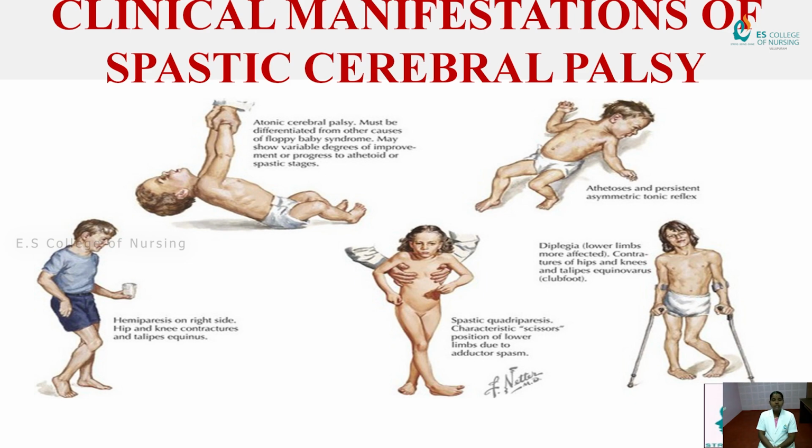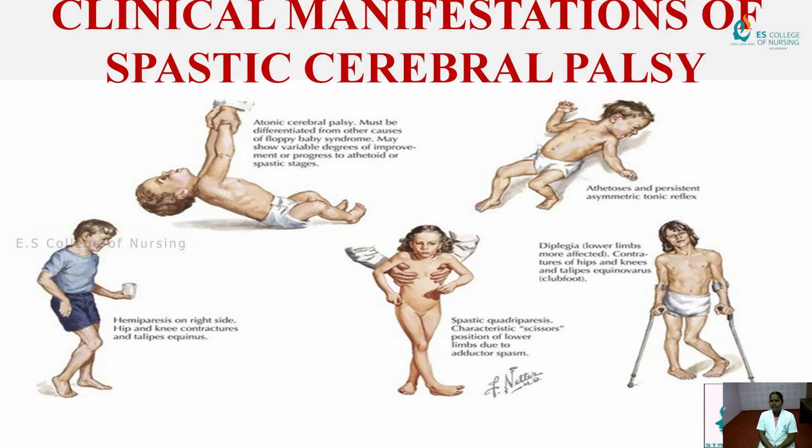And next one is hemiparesis on right side. The child has one side of the hand affected. The image is hemiparesis on right side, hip and knee contracture and talipes equinus. And next one is spastic quadriplegia. In this spastic quadriplegia, we already said the cross-like, scissor-like position of the lower limbs due to spasm. This is the spastic quadriplegia.